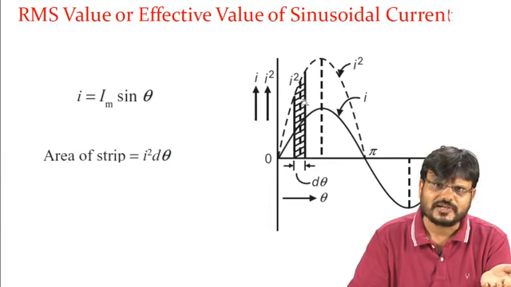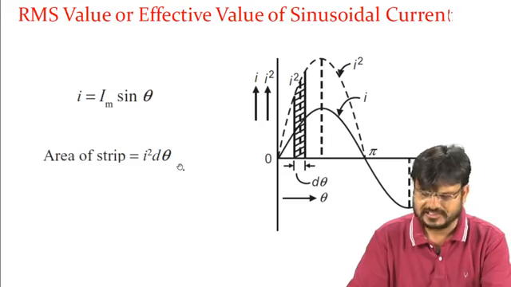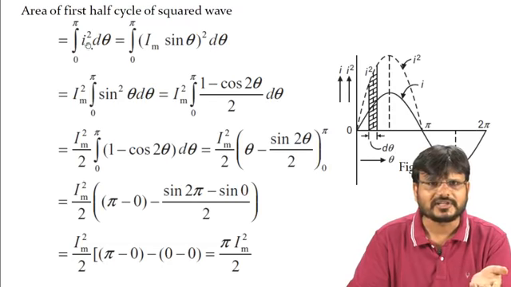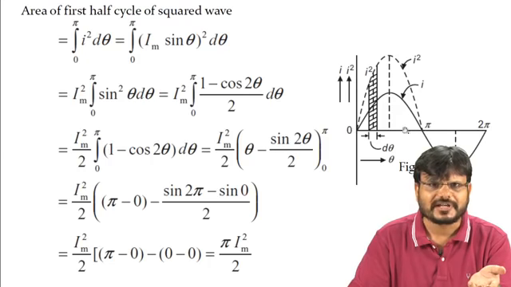Now it is a squared one, so this will be called i square. So what is the area? i square multiplied by d theta. So the area of this strip is i square into d theta. With the help of integration, you can again calculate the area of the first half cycle of the squared waveform. So this is the area, i square d theta, and you integrate from 0 to pi.